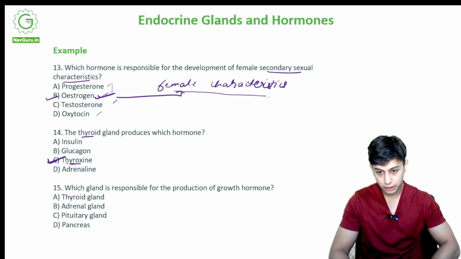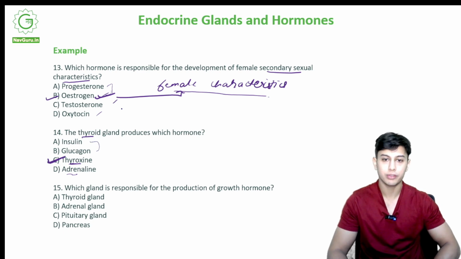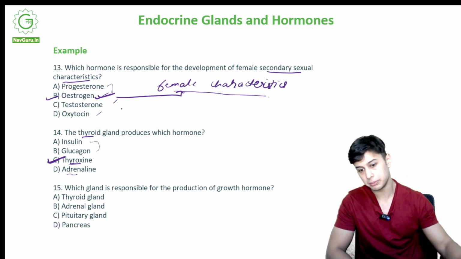So always see for the name. Adrenaline means adrenal, thyroxine means thyroid. Just insulin and glucagon are from the pancreas. These are what you have to remember.